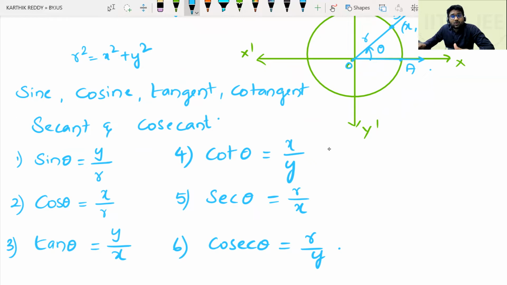A very important note: all the six trigonometric functions include angles in only standard position. Whenever we say, suppose, sine 120 degrees, this particular 120 degrees has to be taken in standard position, means in this particular way.